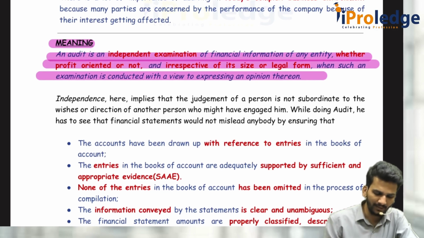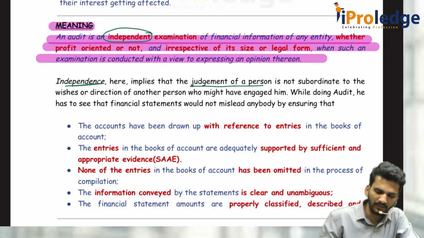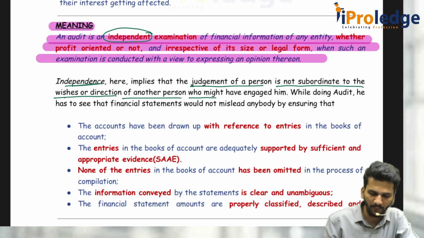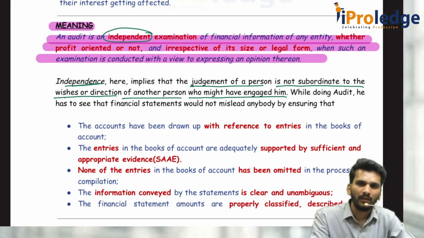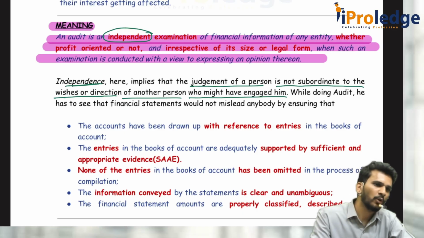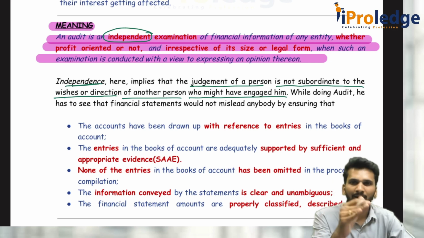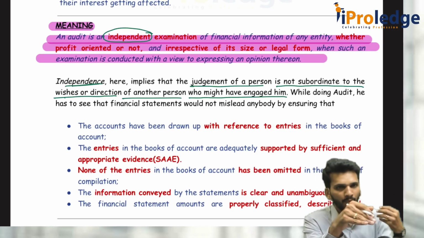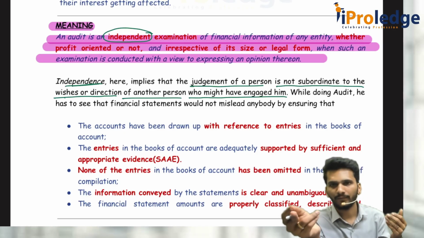Now I just wanted to highlight that you were told it is an independent examination. What is independence? Independence here means the judgment of a person is not subordinate to the wishes or directions of another person who might have engaged them. For example, if I am appointed by some company, whatever I verified in the financial statements, the opinion on the financial statements should be from me only, based on whatever I have understood. It is not like the company management is telling me, sir, we will give 10 lakh rupees, please give this opinion. No. Independence means not getting into that.